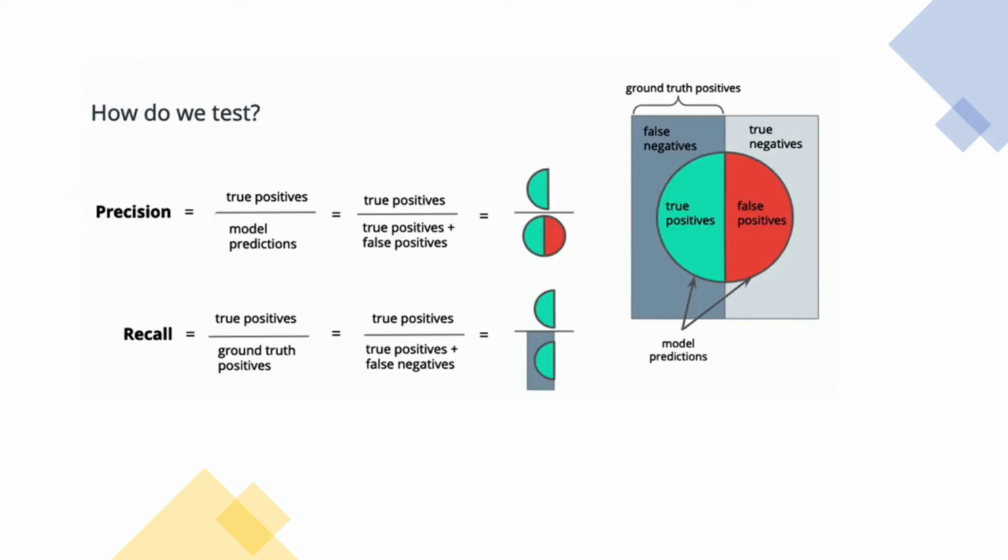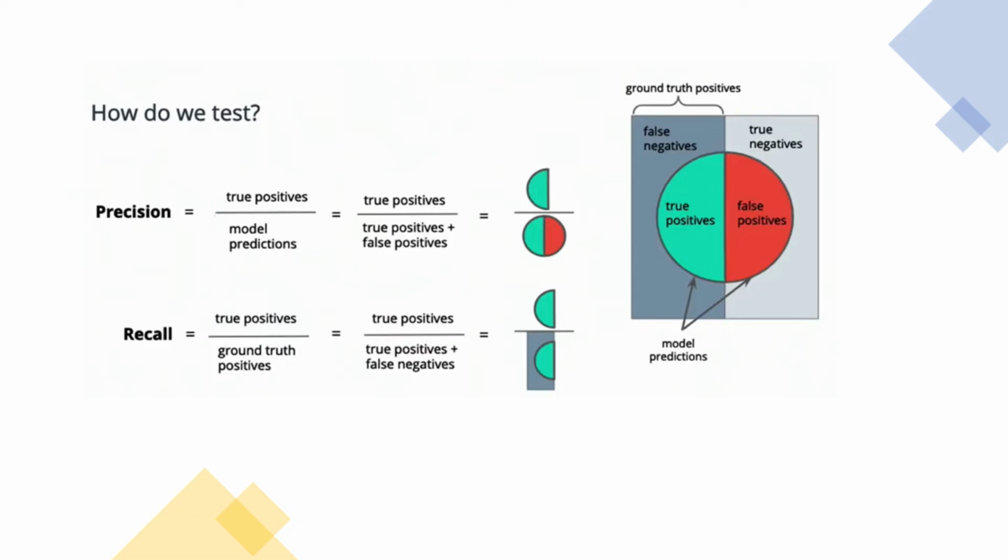To give an example, if we had three images of cats and only two of them were correctly identified as cats, we would see the two correctly predicted cats on the left half of the inner circle and the missing cats on the left half of the outer square, representing a false negative prediction.